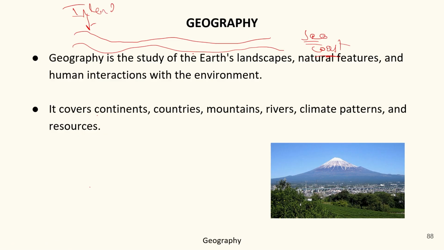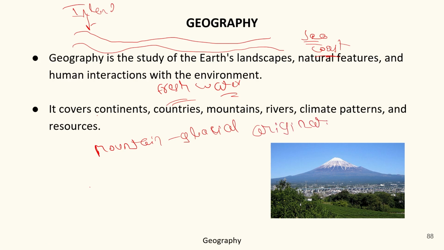Most of the time they are fresh water, and they may be mountain, glacial originated, or non-glacial originated. We will learn about them in this chapter also. Just for them, write down these words which I am telling you right now.